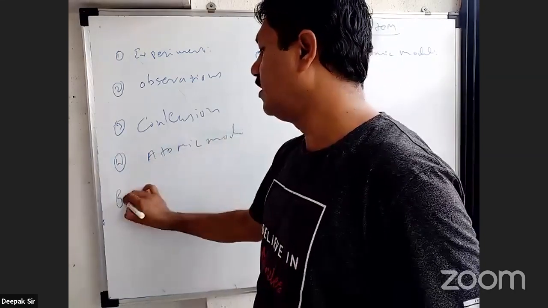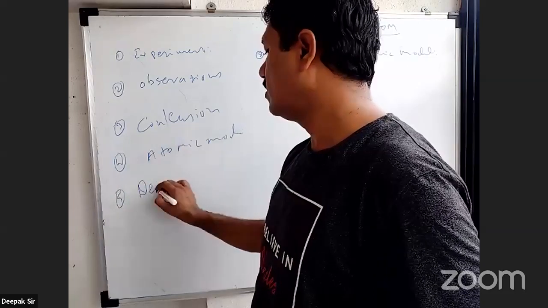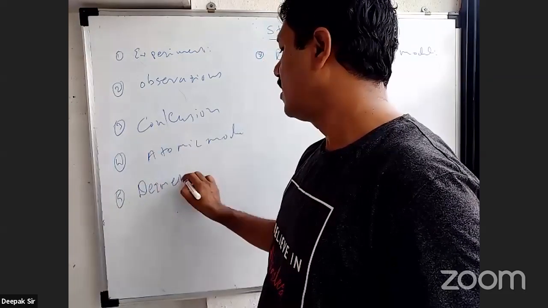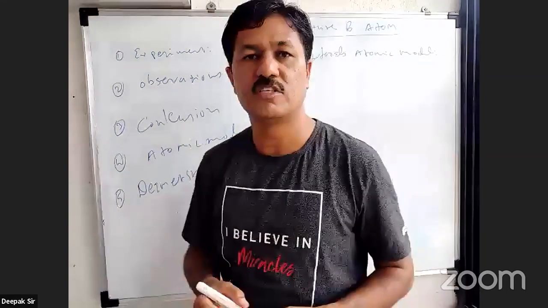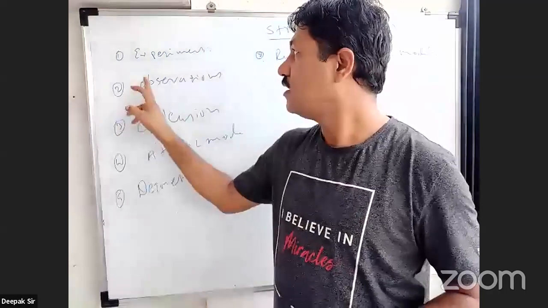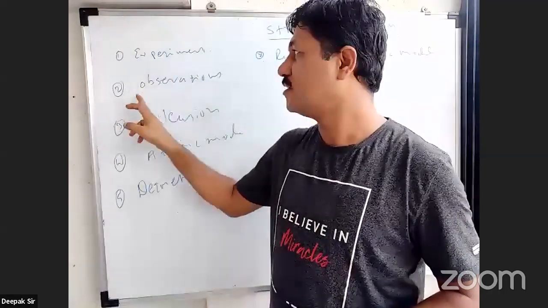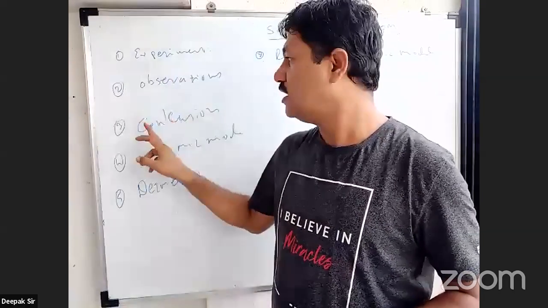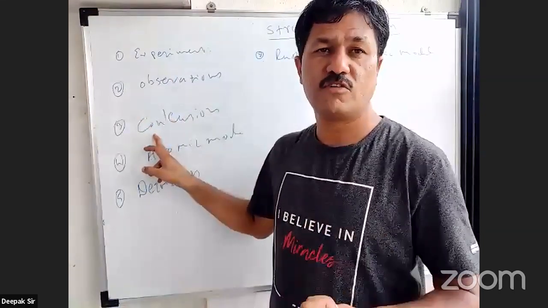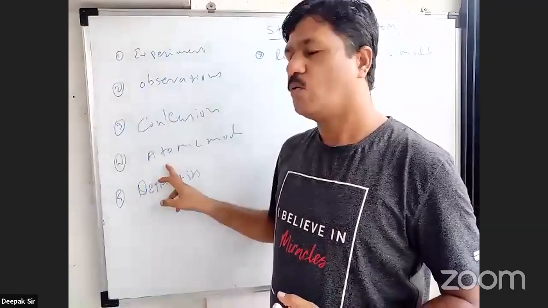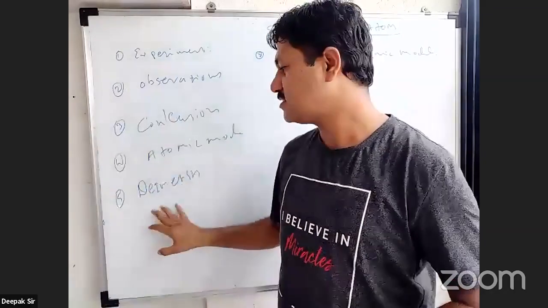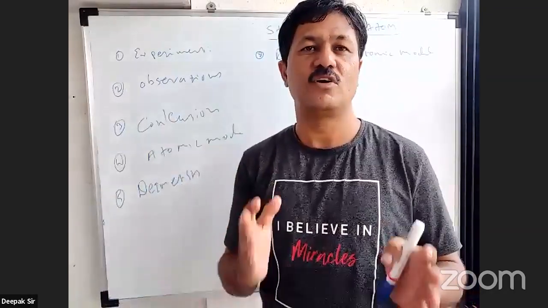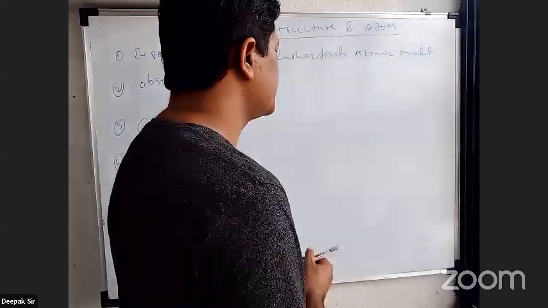And fifth one, what are the demerits or disadvantages of this atomic model. These are the points we discuss here. Number one, what is the experiment? Number two, what are the observations? Number three, what are the conclusions from this experiment and observations? What atomic model he put forth? And last is nothing but the disadvantages or demerits of Rutherford's atomic model. Clear with this? तो पहला डिस्कस करते हैं एक्सपेरिमेंट.